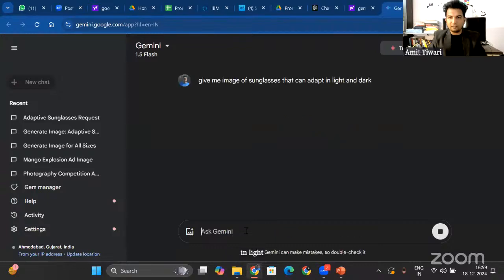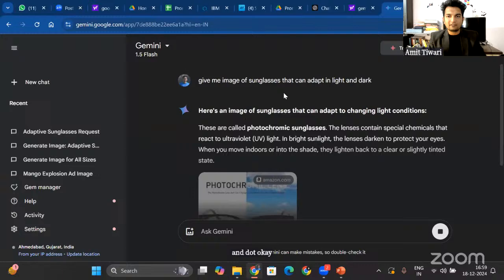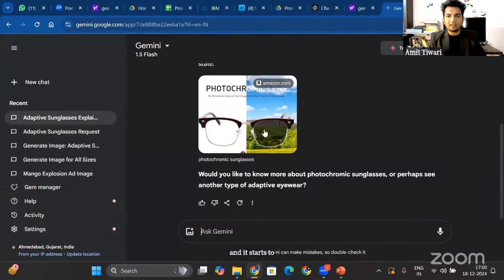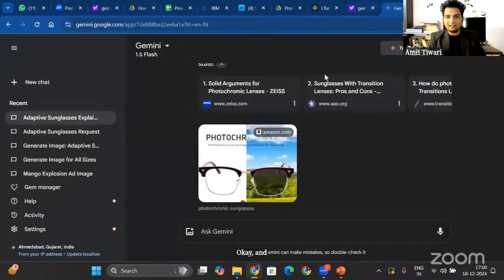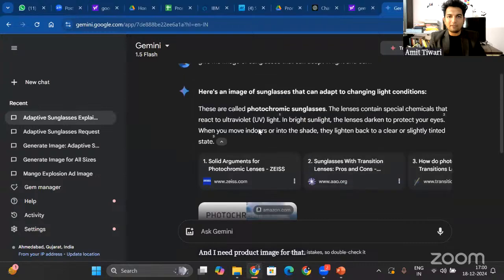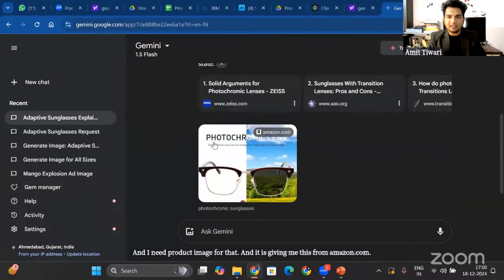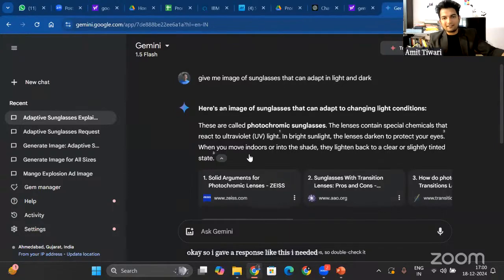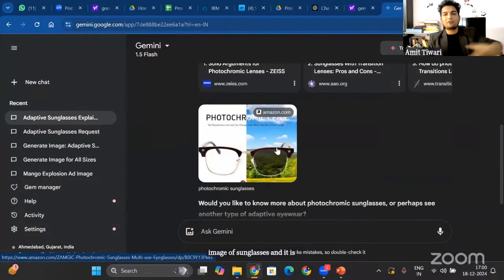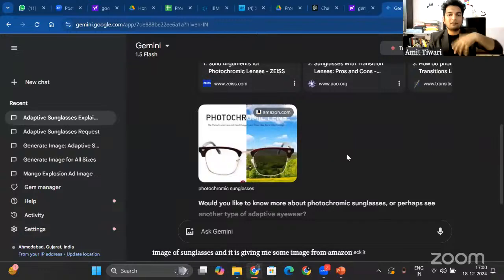Okay, and it starts to give me an image. It gives me this image. And I need, sorry, I need a product image for that. And it is giving me this from Amazon.com. So I gave a response like this. I needed an image of sunglasses, and it is giving me some image from Amazon.com, which I don't even require.